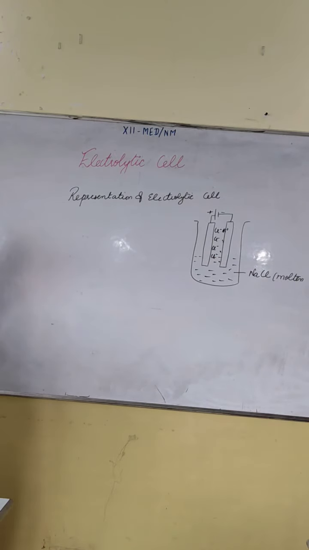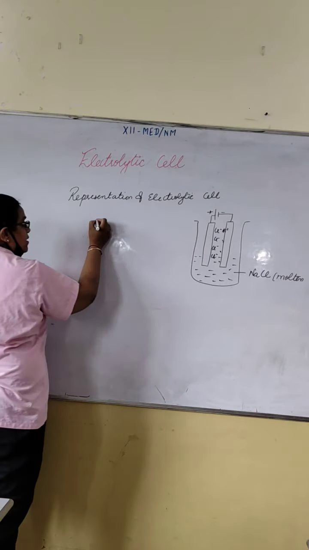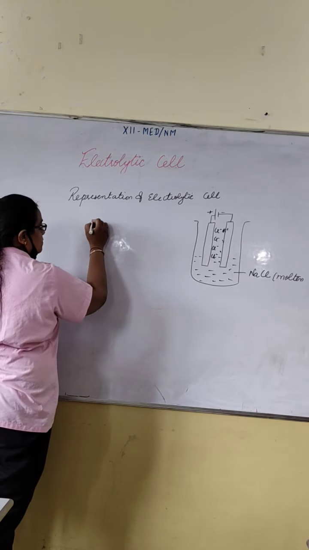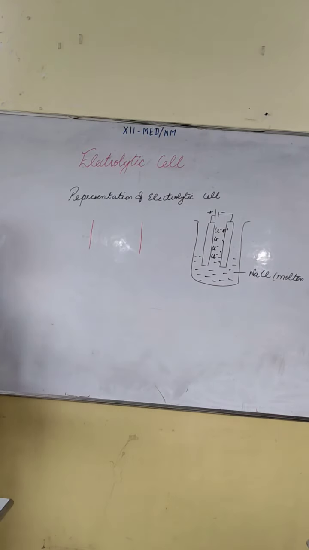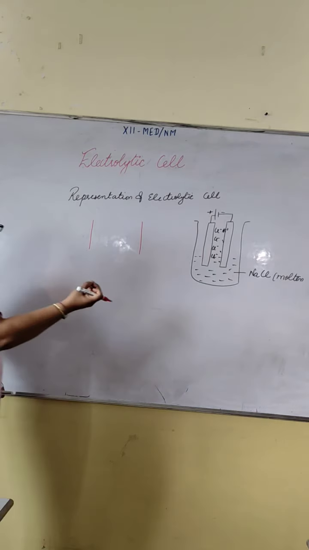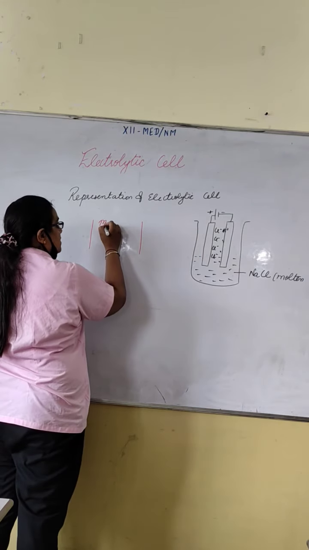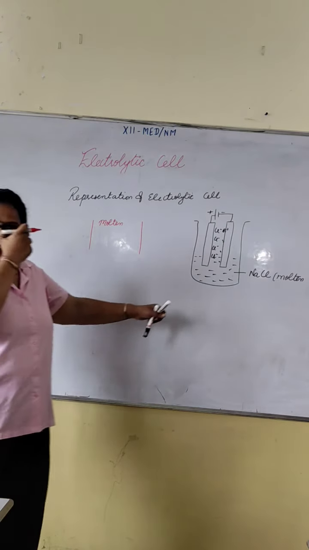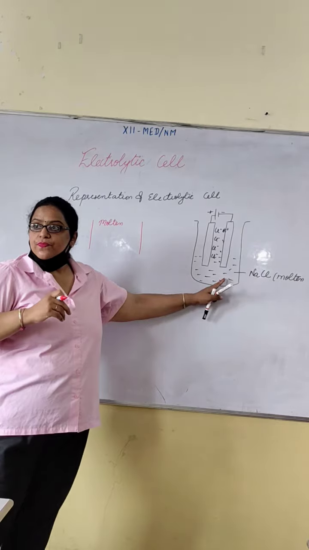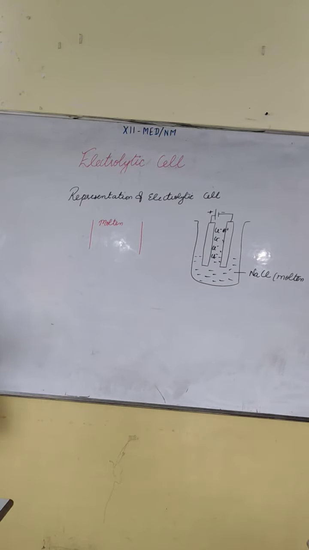Suppose this is the general cell and I will ask represent this cell. So how you will represent? Always put two lines in middle. Fine. In that you have to write what is the state. Either it is molten state or aqueous state. Suppose in this particular case it is molten state. So I have written molten.